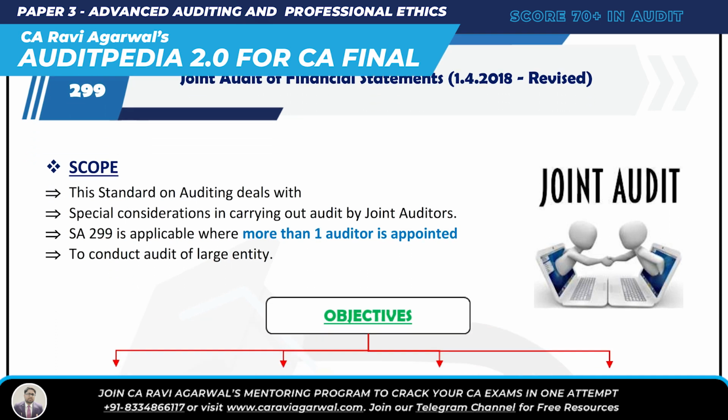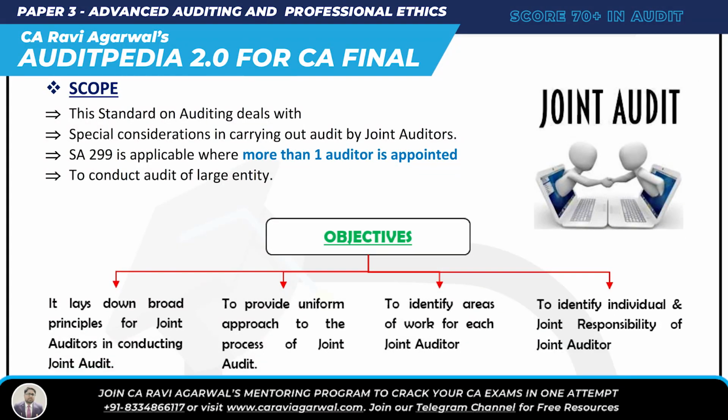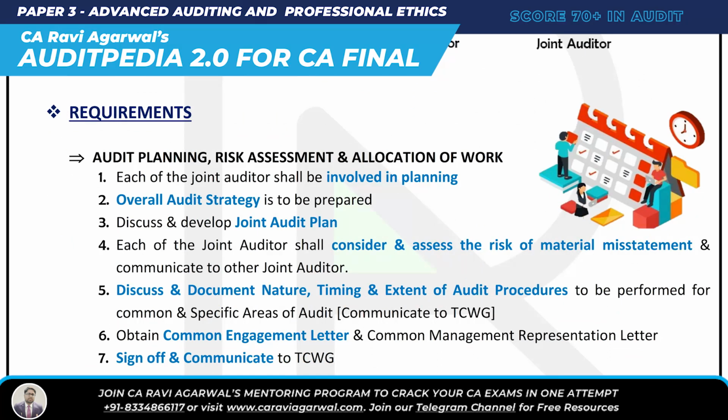What are the objectives as per SA 299? Very simple, four objectives. It tells us about the principles for conducting joint audit. It also tells us the uniform approach for joint audit. It also identifies the area of work for each joint auditor, and it also identifies the individual and joint responsibility. Now we are discussing the requirements of SA 299.